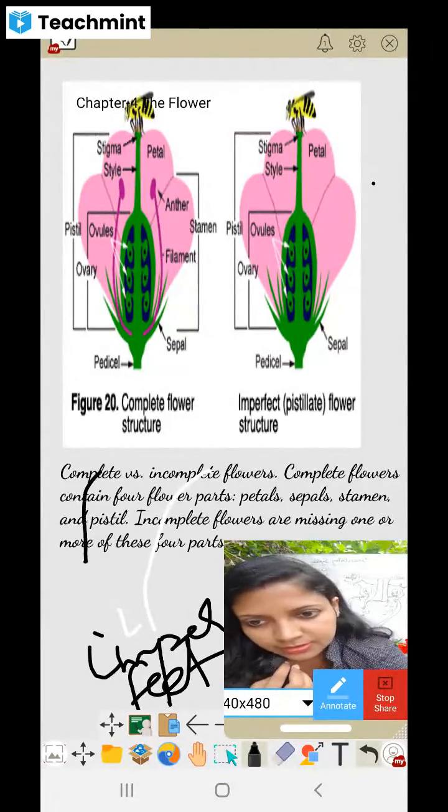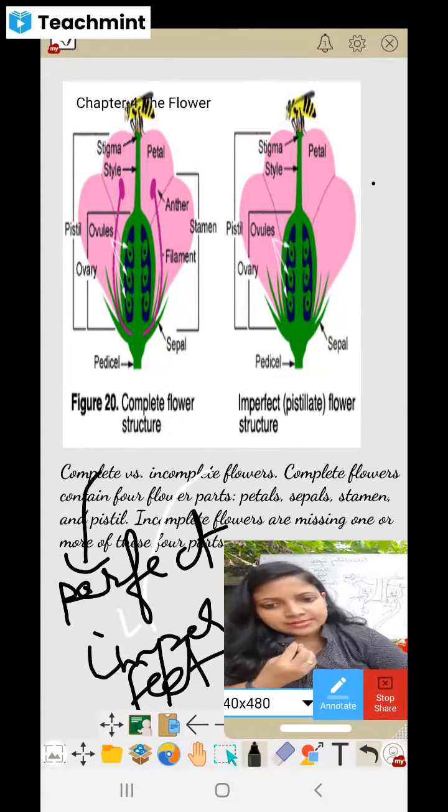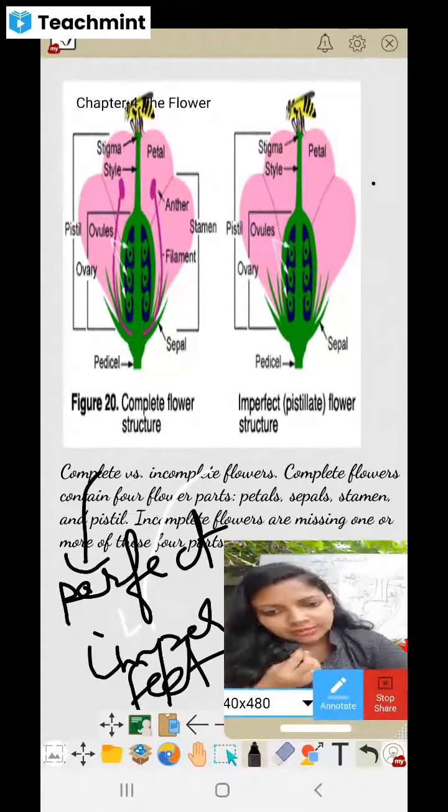Complete flowers can sometimes be imperfect, okay, but imperfect flowers can never be complete. So these differences between perfect and imperfect flowers you have to understand.